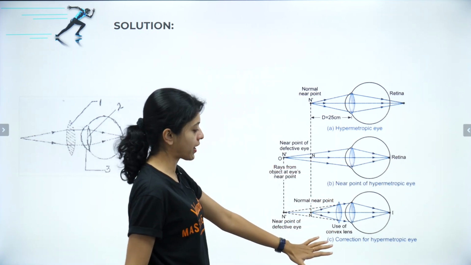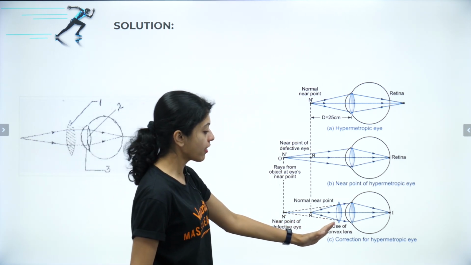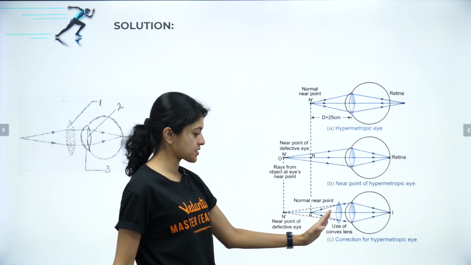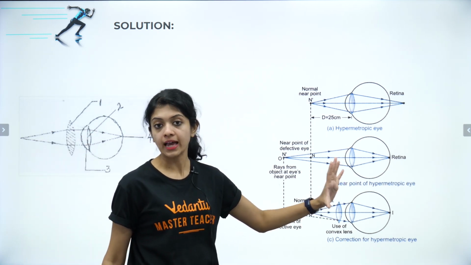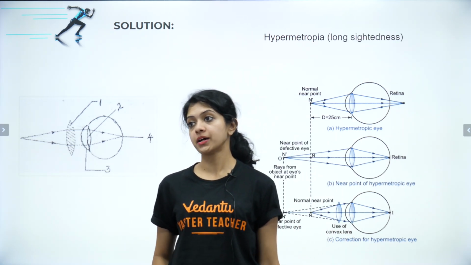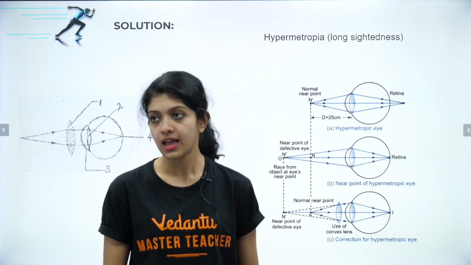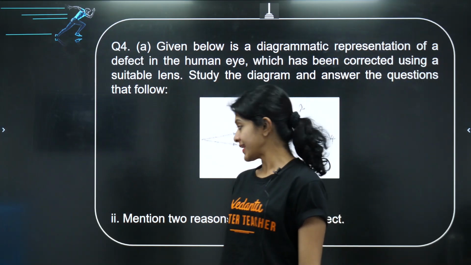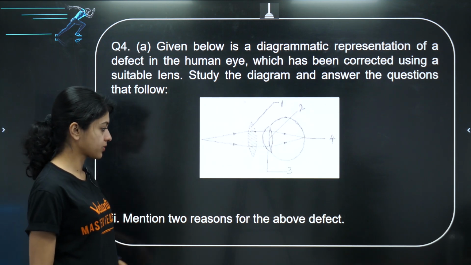But in the third one, you can see the correction that's given for the hypermetropic eye using a convex lens. And because of that, whether near or far, all objects can be seen clearly, okay. So the condition or the defect is called hypermetropia or far-sightedness or long-sightedness, okay. Now, next one, mention 2 reasons for the above defect.